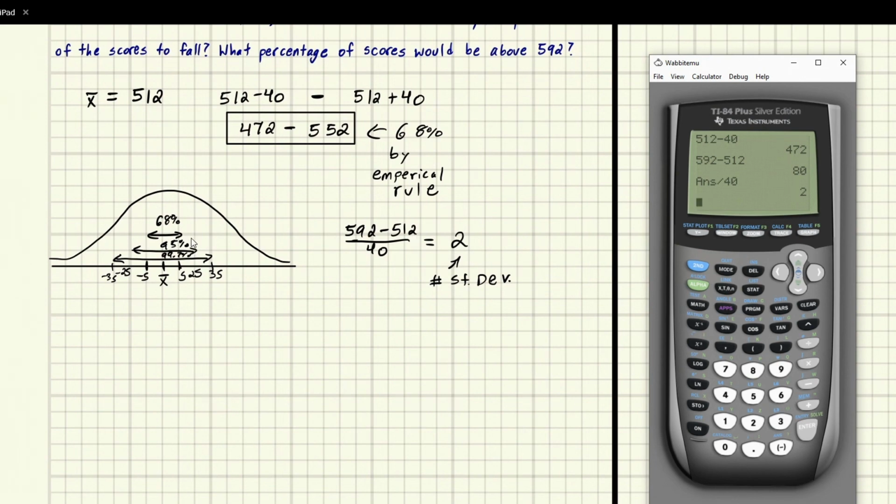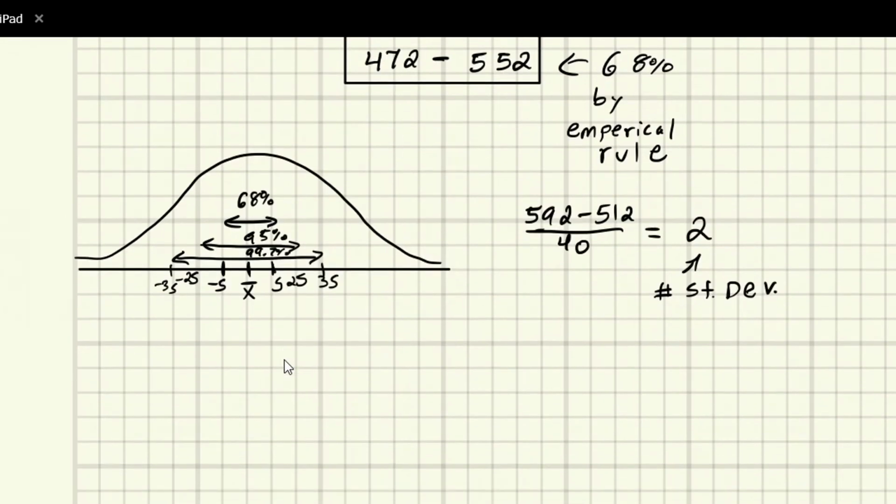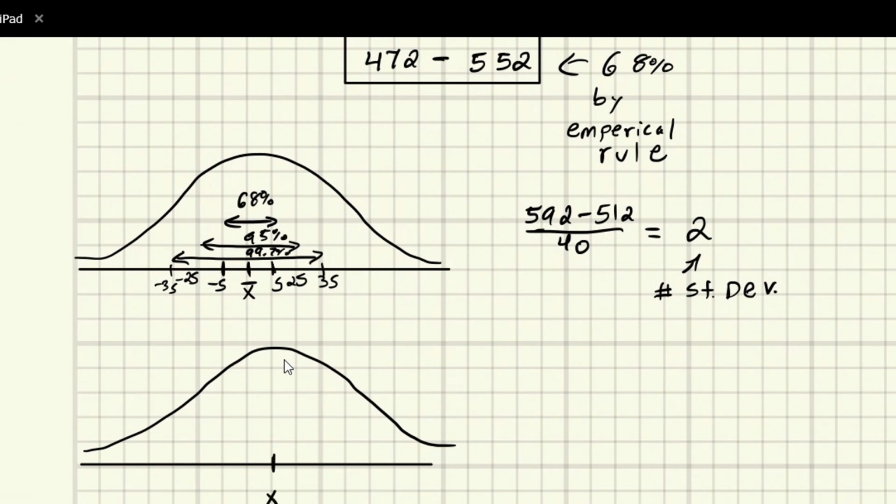This, however, doesn't quite mean 95% is the answer. Let's draw out the special case of 2 standard deviations. So here's x bar, and we're up 2 standard deviations, 2s.